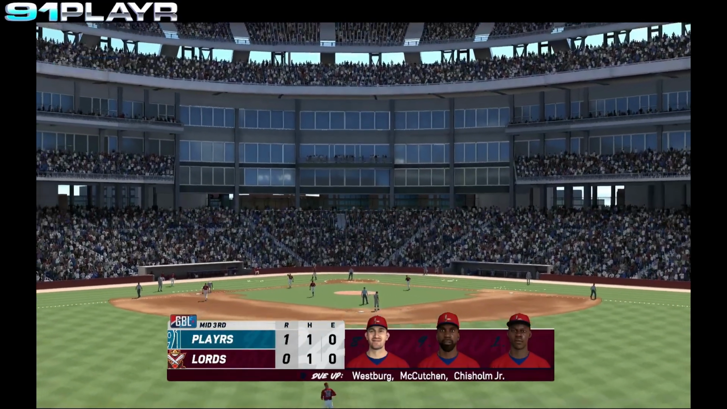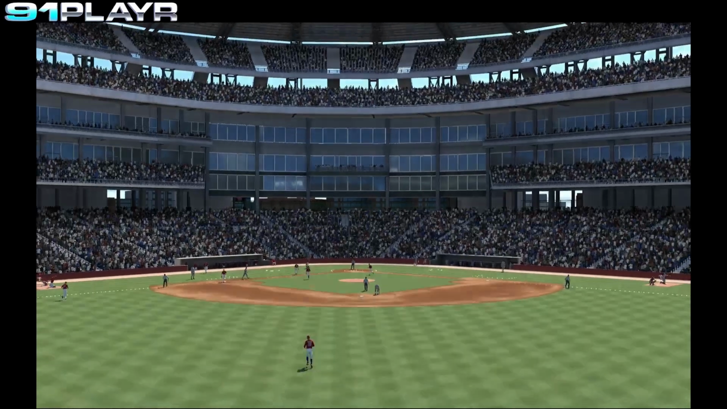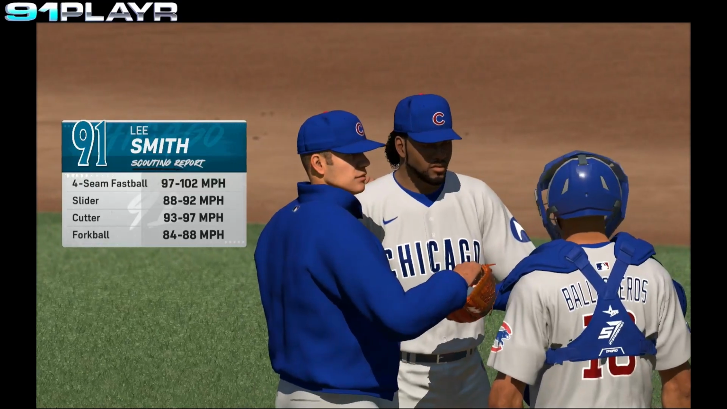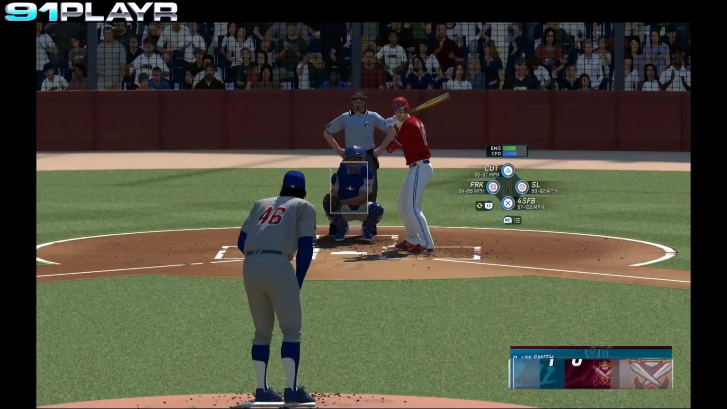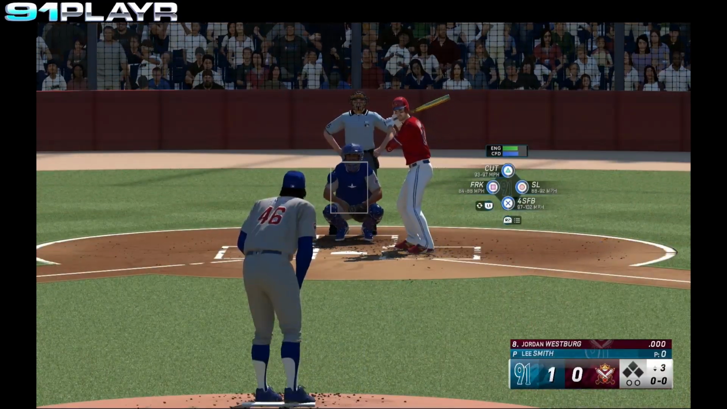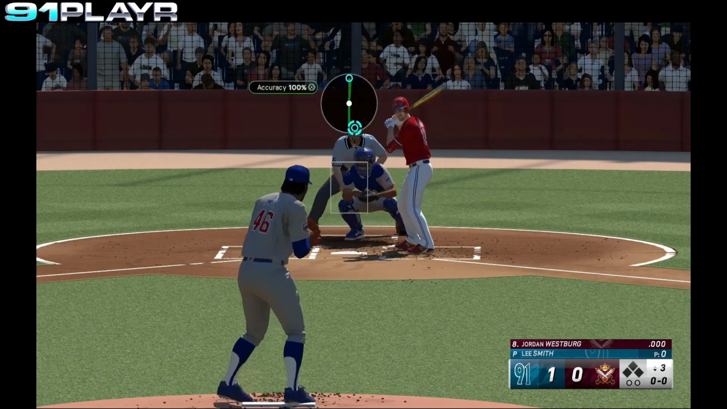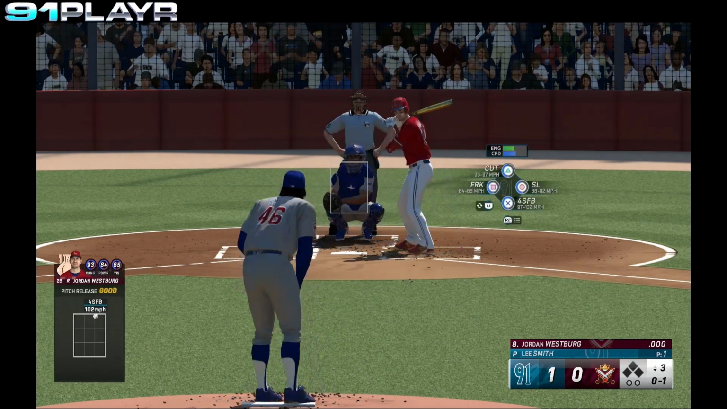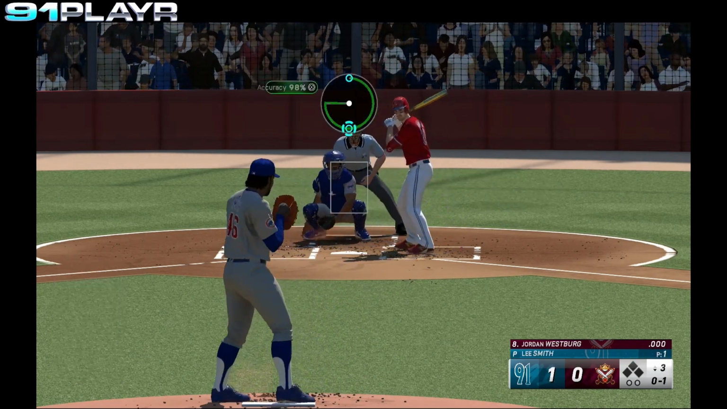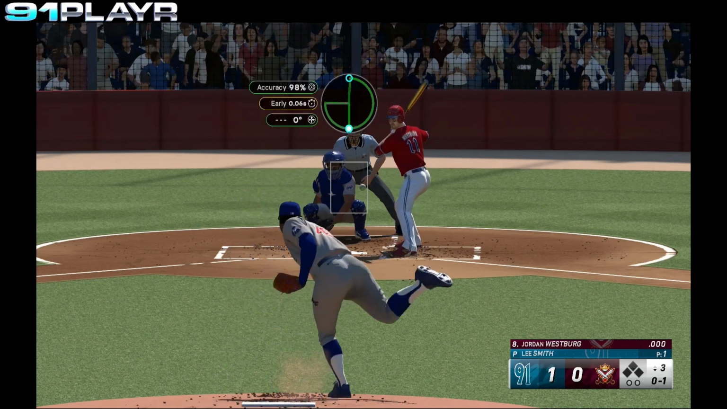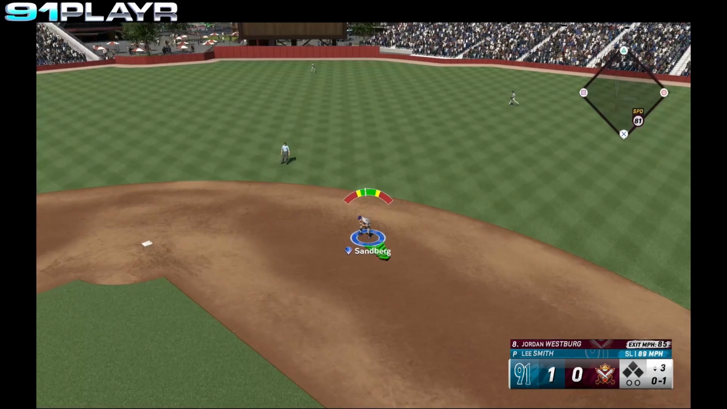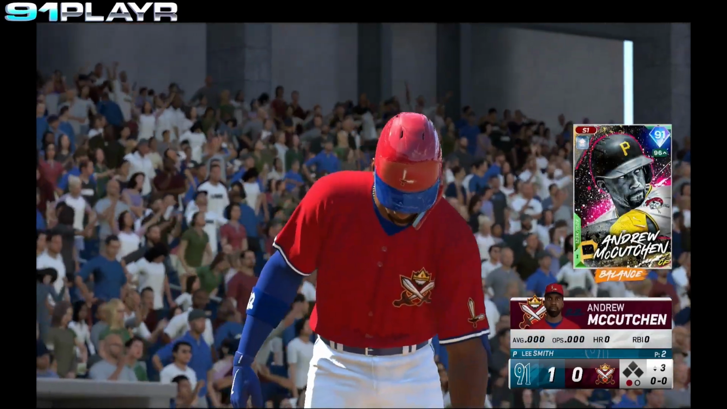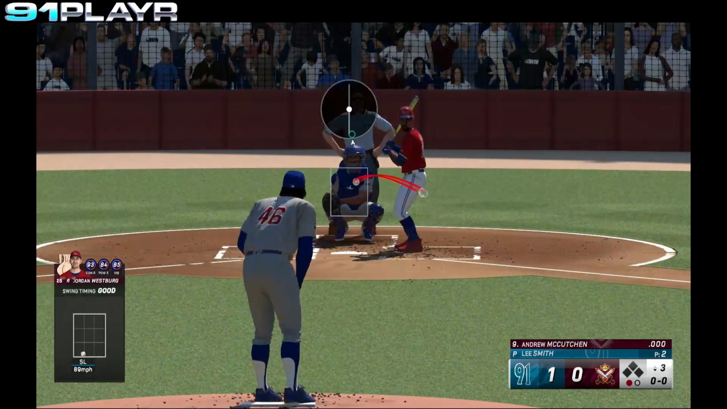Westberg, McCutcheon, and Chisholm coming up for the Lords. Cubs are going to make a pitching change into the game. The righty, Lee Smith. First up for the Lords, Jordan Westberg. Smith winds and delivers. It's a strike. The 0-1 pitch. Hit to Sandberg. He gloves it cleanly. Throws to first. Out number 1. 1 away. Andrew McCutcheon steps in.